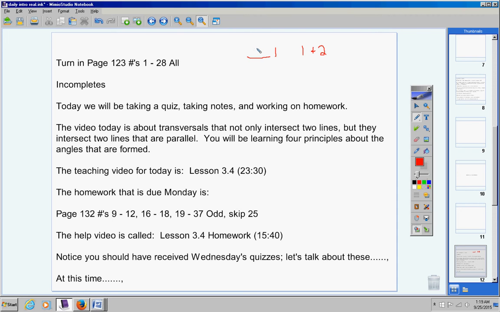Number 3 is going to represent corresponding angles, and number 4 is going to represent consecutive interior angles, or we also call them same side interior angles. So if you think number 1 is alternate exterior angles, then you put a 2 in the blank. Let's say you thought number 1 was consecutive interior angles, then you would put a 4 in the blank. Do you understand? So all that you're doing is putting numbers in those blanks.